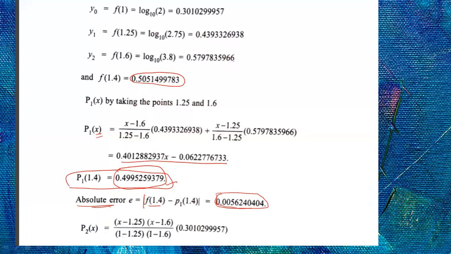So what is the second degree polynomial? Suppose you have the points x0, x1, x2. You have y0, y1, y2.